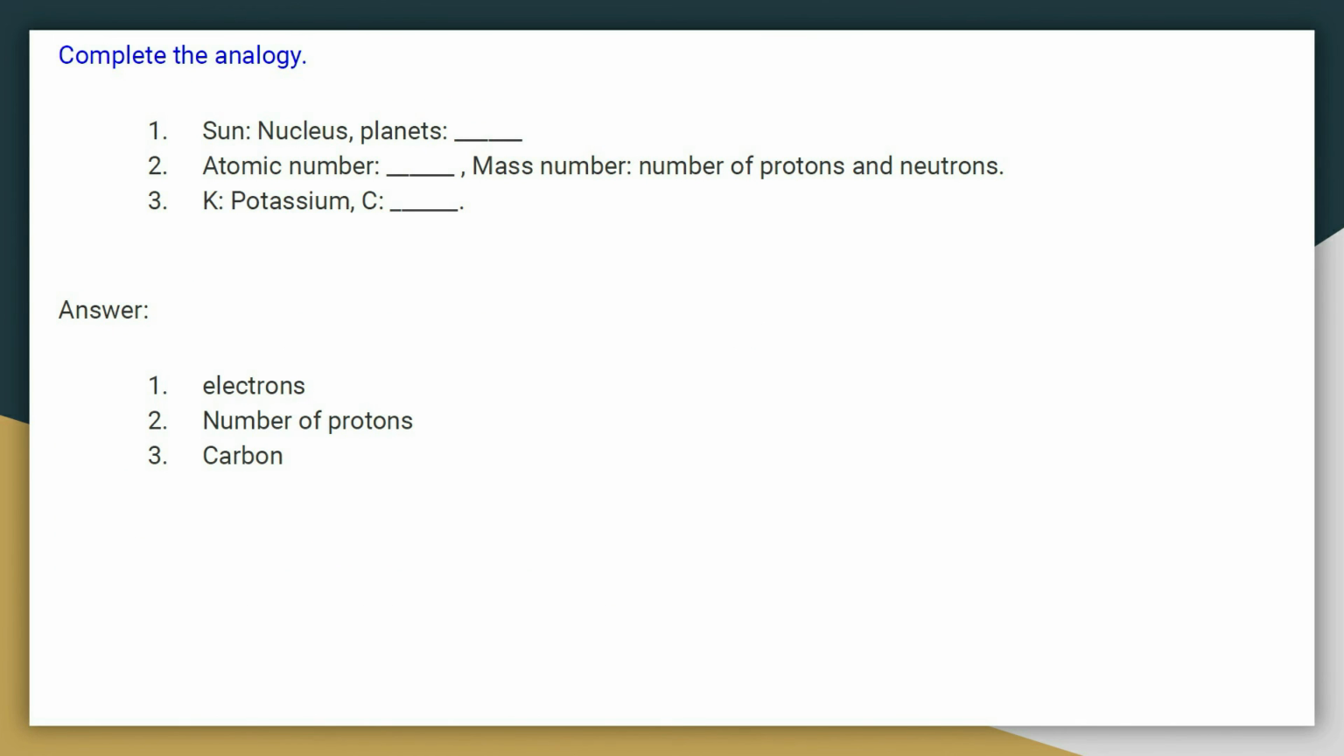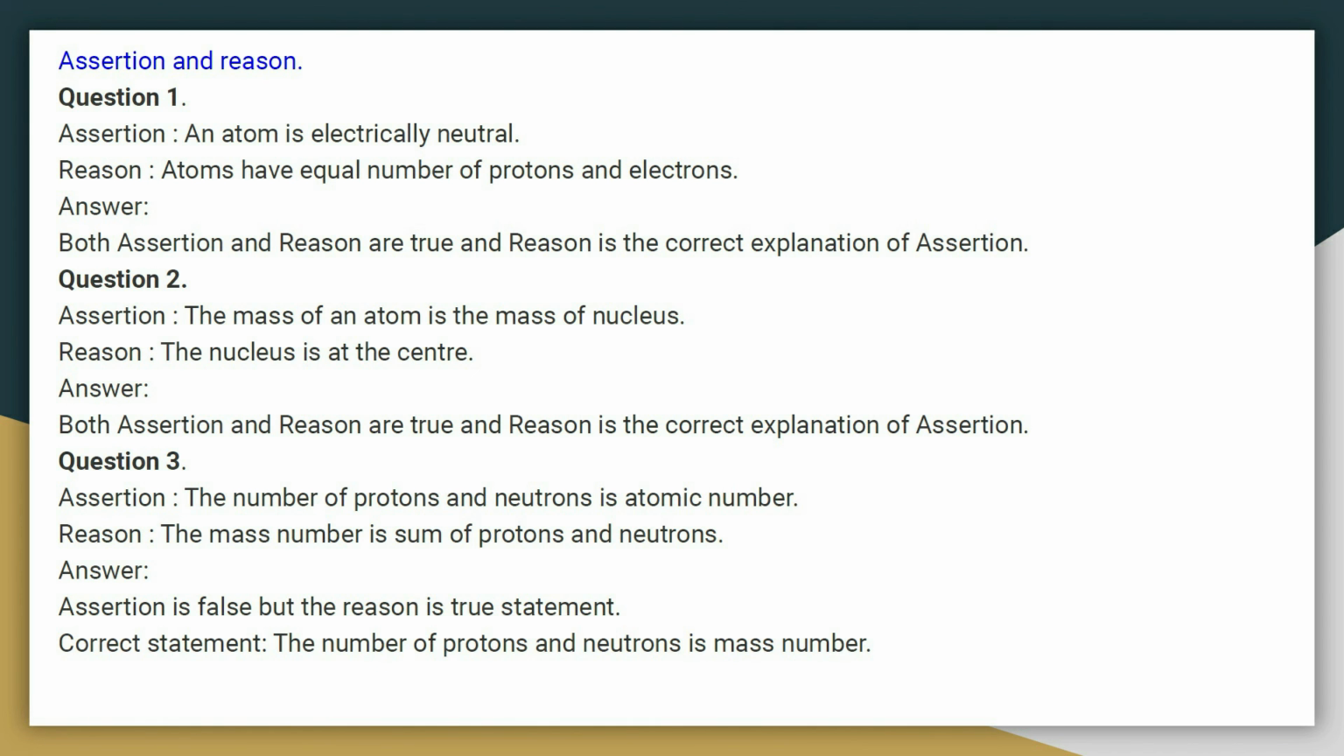Complete the analogy. Sun, nucleus. So, planets, electrons. Atomic number, number of protons. Mass number, number of protons and neutrons. K, potassium. C, carbon. Assertion and reason. Assertion: an atom is electrically neutral. Reason: atoms have equal numbers of protons and electrons. Answer: both assertion and reason are true, and the reason is the correct explanation of the assertion.